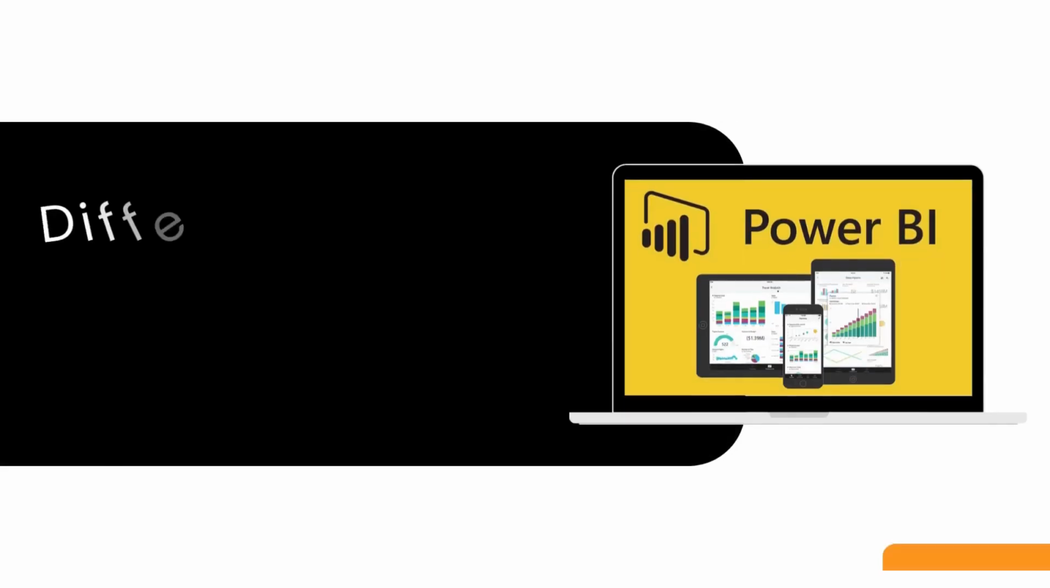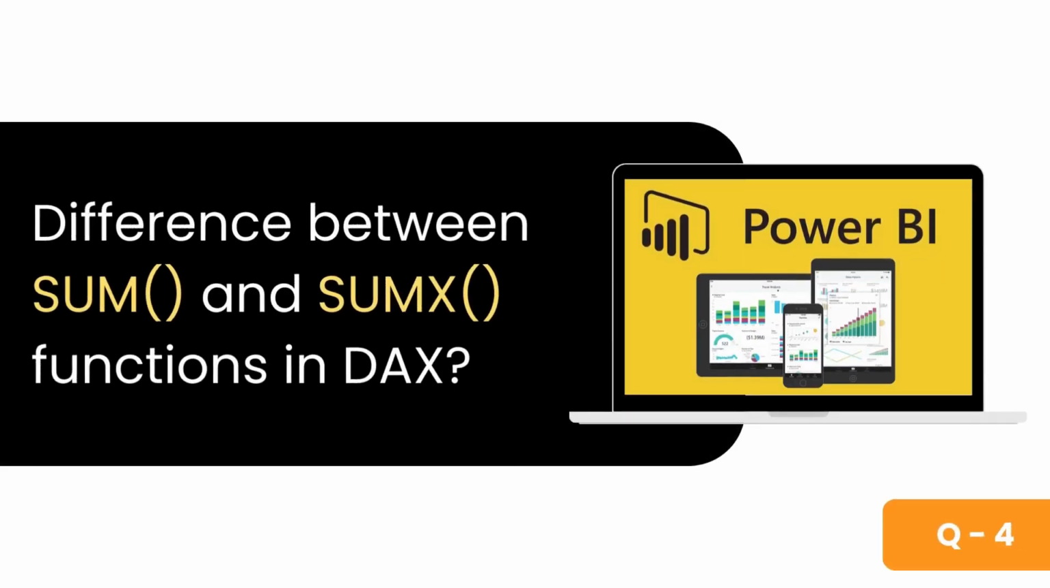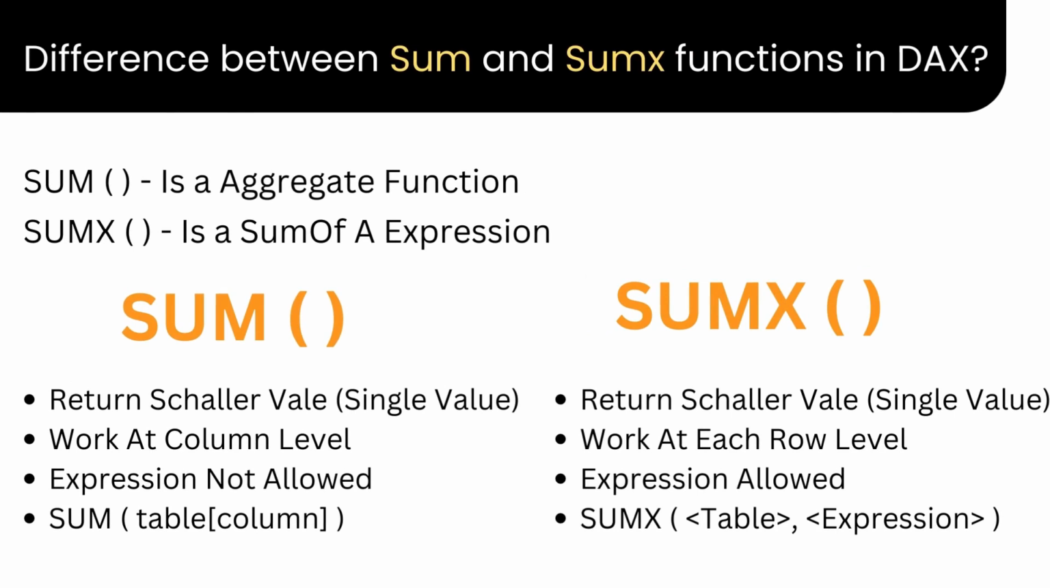Alright, then the next question is, what is the difference between sum and SumX DAX function in Power BI? So the difference is, sum is an aggregate DAX function, so it will work on aggregation mode, okay, which calculates the sum of all numbers in a particular column. Alright, but SumX DAX function is an expression based function. It means in this function we can apply some input or we can pass some parameter for doing the calculation.